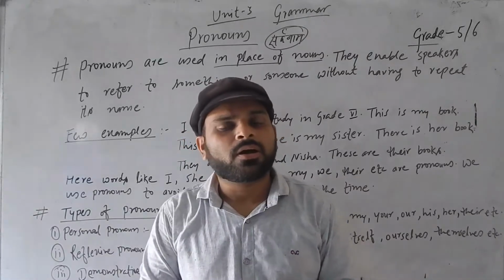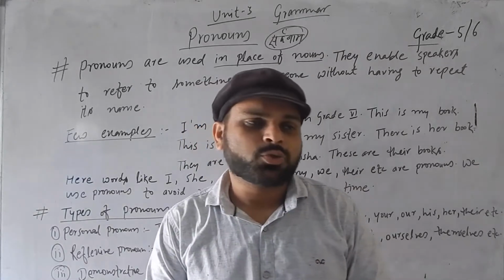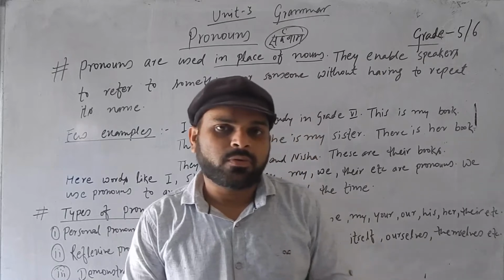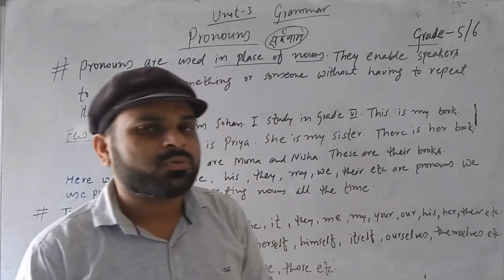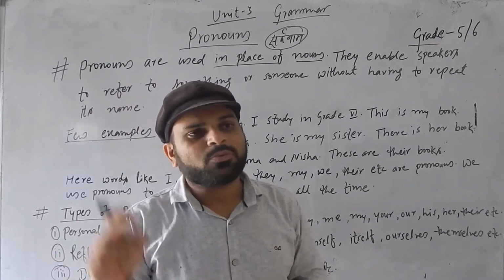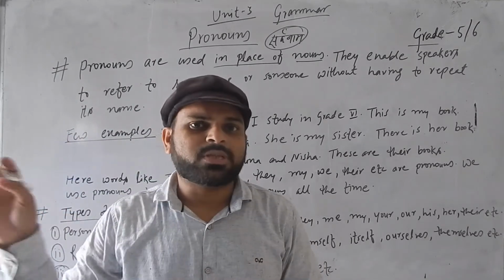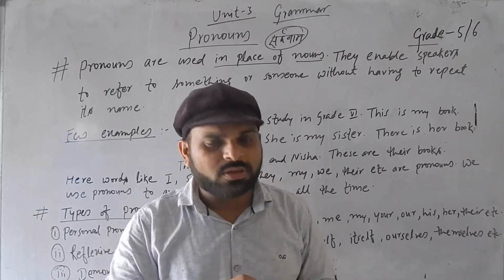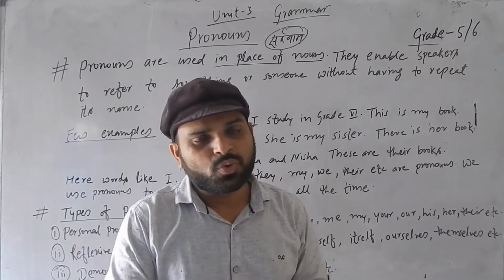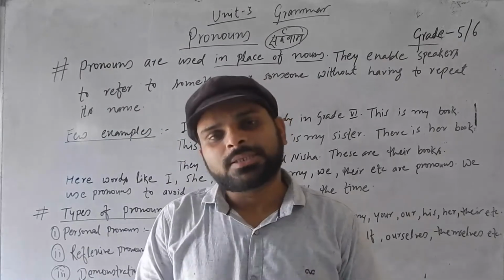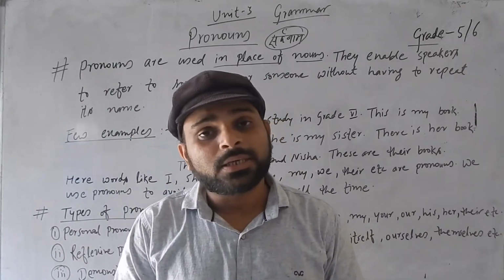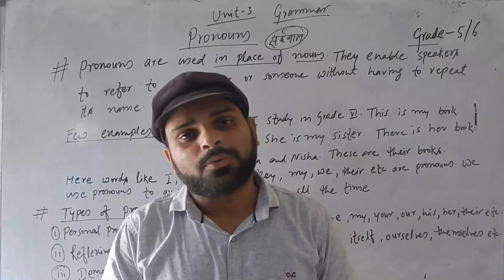It will be a boring document. So instead of using noun time and again, repeating nouns, Ram is a good boy, Ram eats rice, Ram does that, all these things, repeating the same name all the time, you use something else instead of that name. That is what we call pronoun.